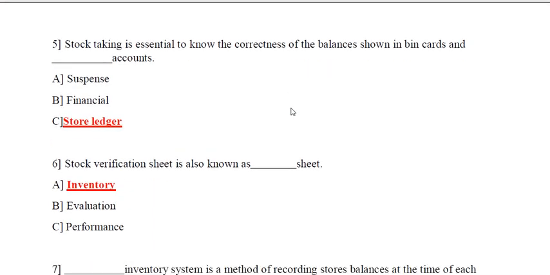Next question, question number 5. Stock taking is essential to know the correctness of the balance shown in bin card and dash account. Options are A, suspense, option B, financial, and option C, store ledger. So the correct answer is option C, store ledger. So stock taking is essential to know the correctness of balance shown in bin card and store ledger account.